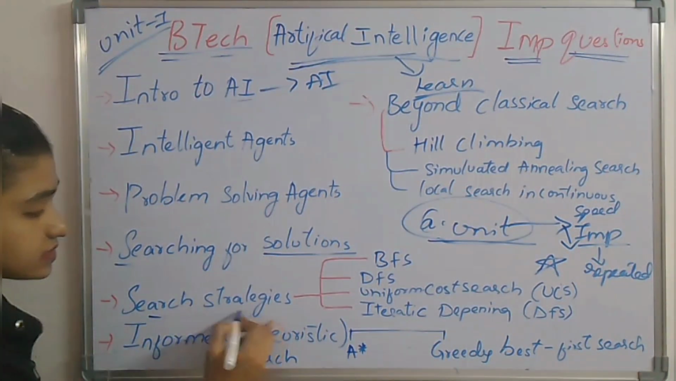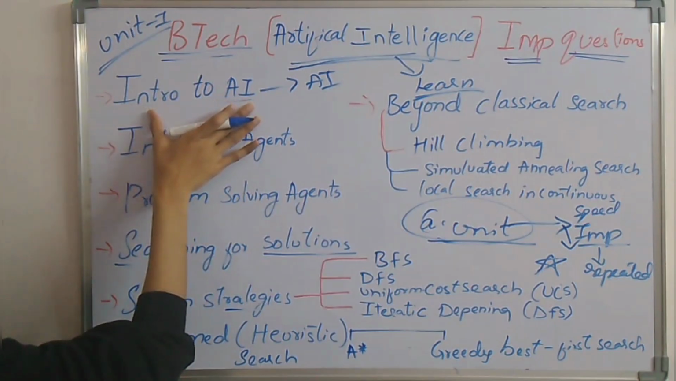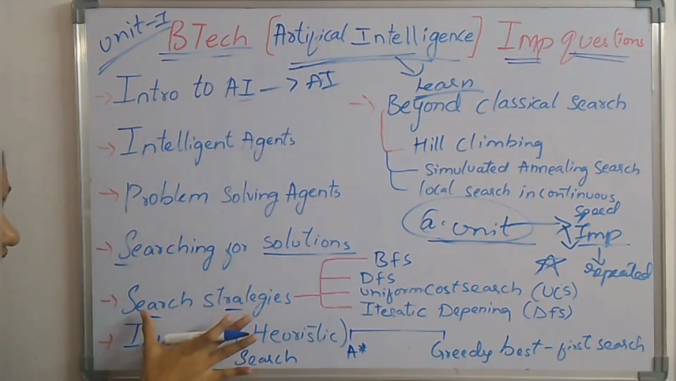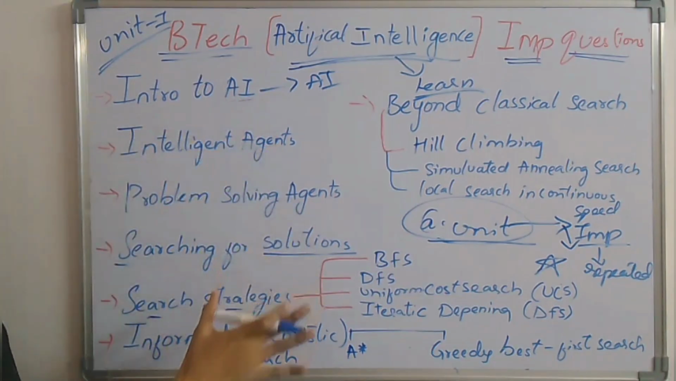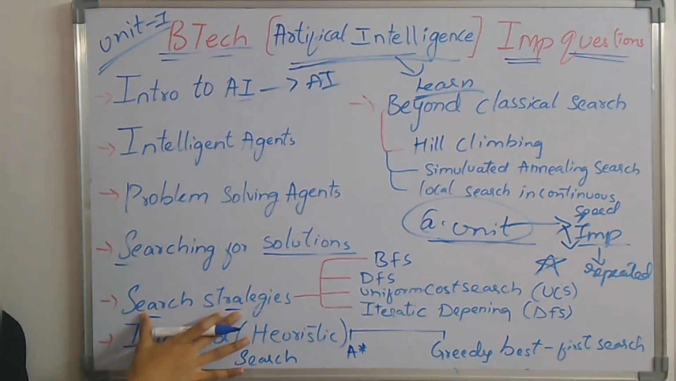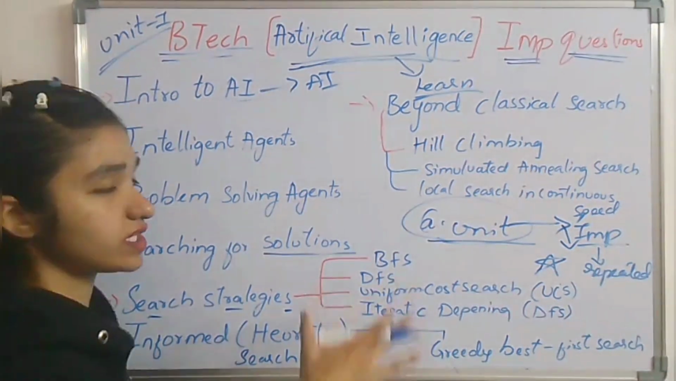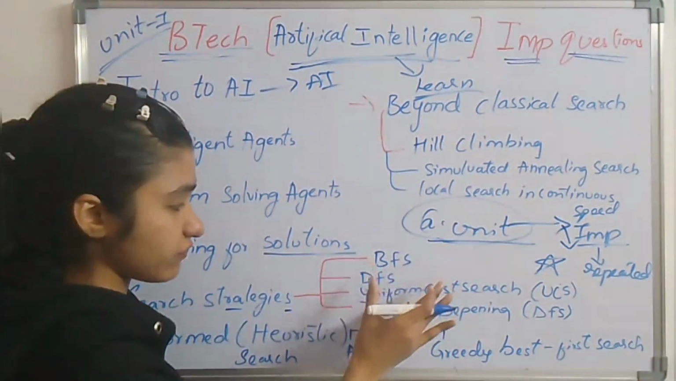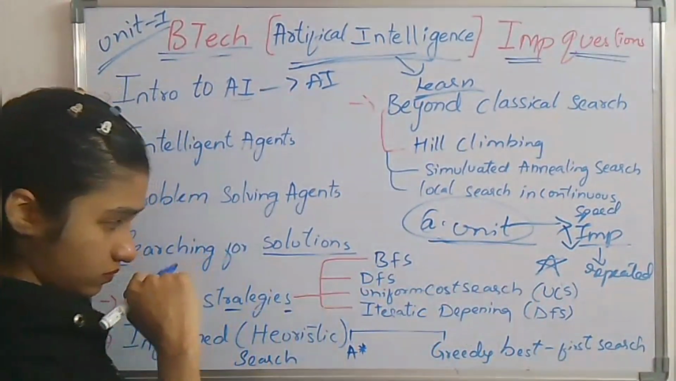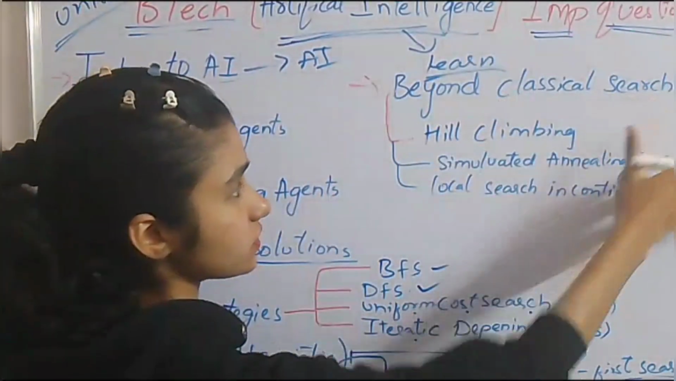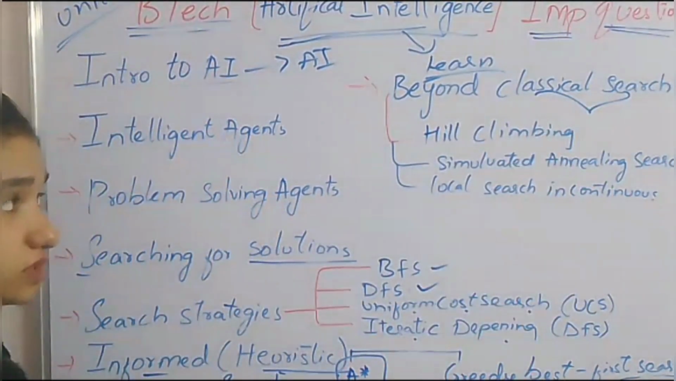Search strategies. In AI, in the introduction part, we also have to explain what type of search strategies are there. If they are asking the question, then you have to also mention about this. We have different types of search strategies here: BFS, DFS, uniform cost search strategies, beyond classical search. It is also a type of search strategy which we are going to use in AI.